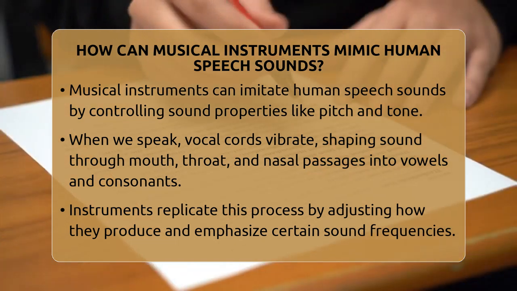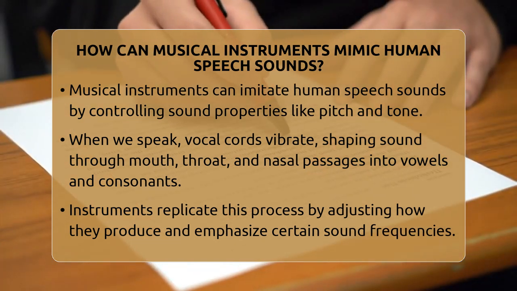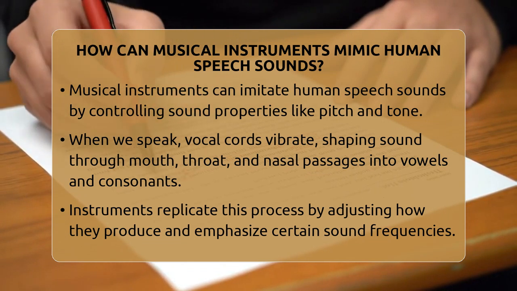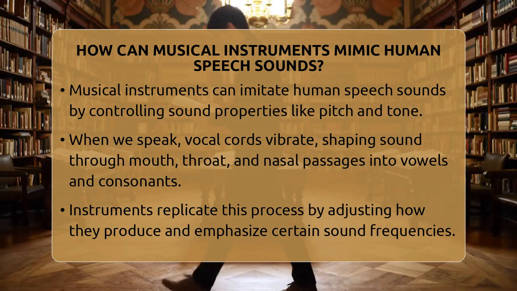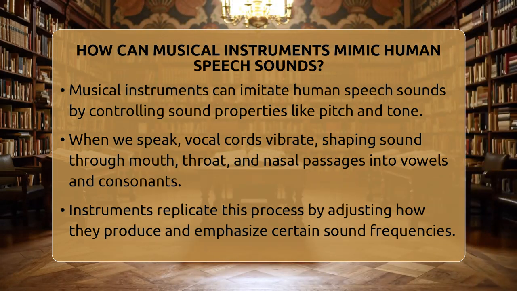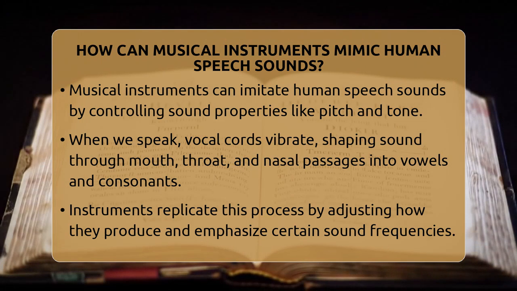When we speak, our vocal cords vibrate to produce sound. This sound then travels through our mouth, throat, and nasal passages, shaping it into different vowels and consonants. Instruments can copy this process by controlling sound properties like pitch and tone.